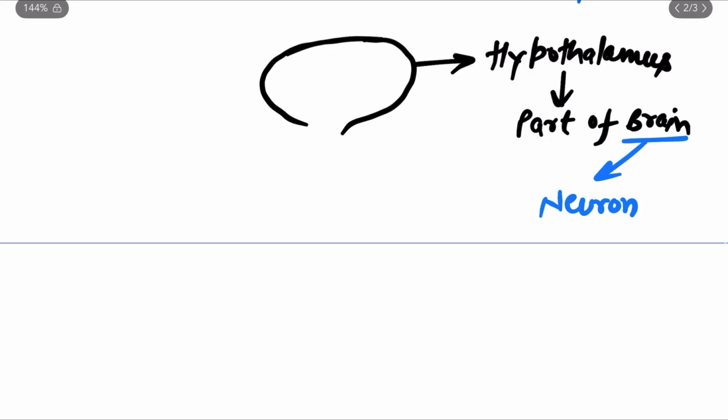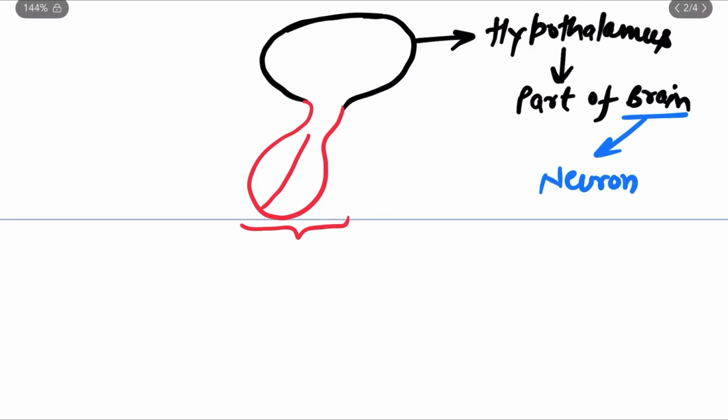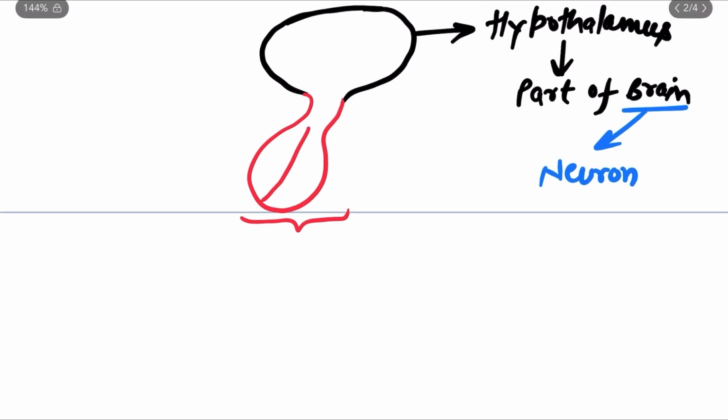And below the hypothalamus, there is a very important endocrine gland, and that gland is known as pituitary. This endocrine gland that I have drawn below the hypothalamus is a part of brain. Pituitary gland has two parts in case of humans.